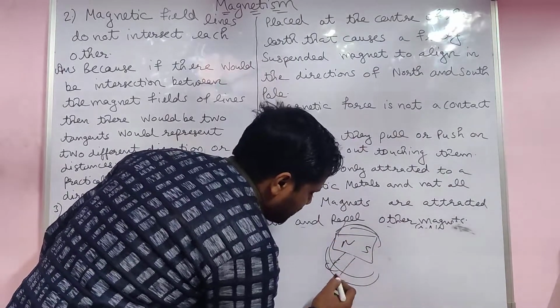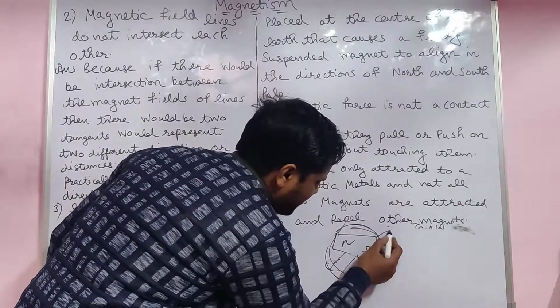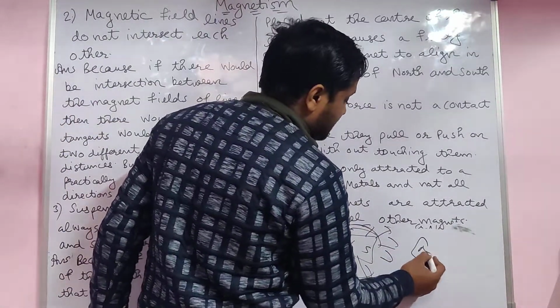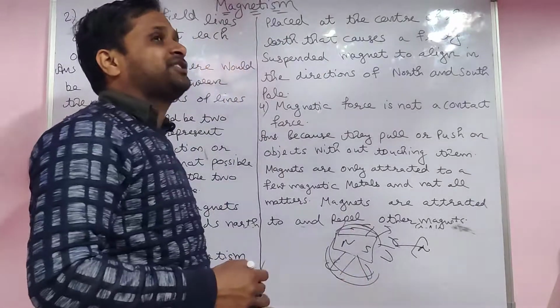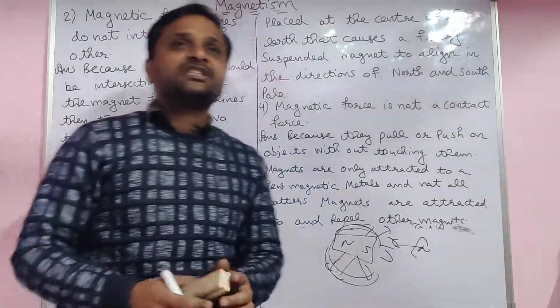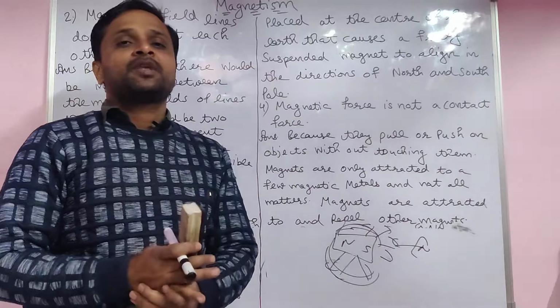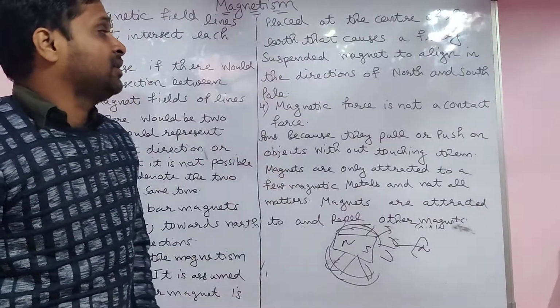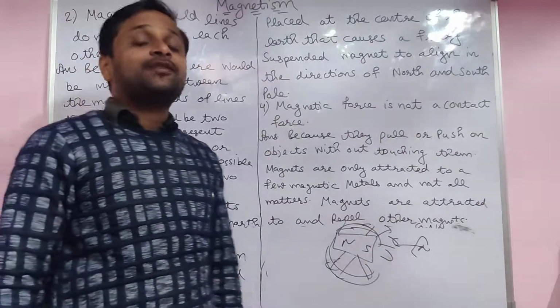That is called the magnetic field around them. If any pole comes into this field, it feels repulsion or attraction. Keep in mind, this is the reason magnetic force is not a contact force.